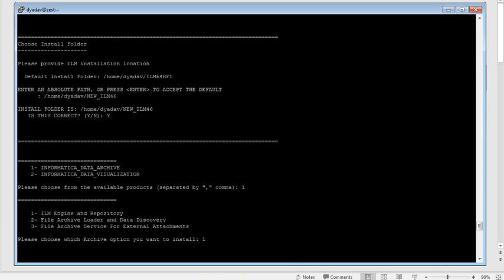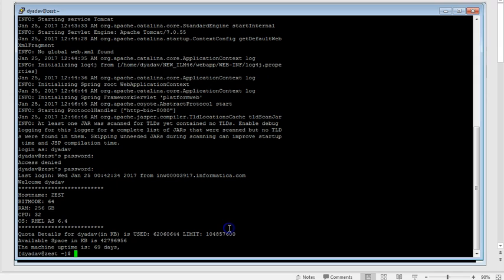So let me show you how to install data visualization in an already installed ILM instance. First, let me stop the services.